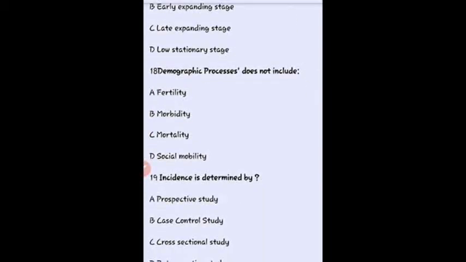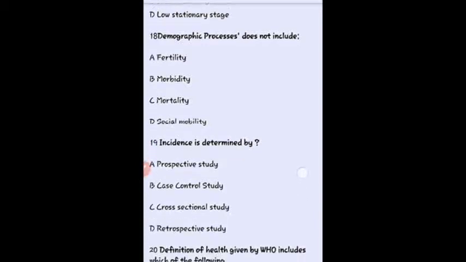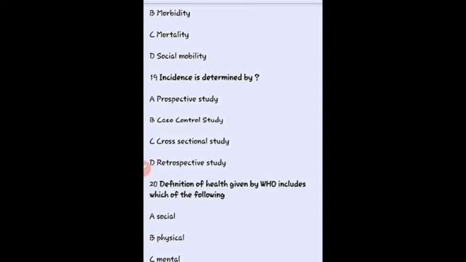Demographic process does not include, so here our right answer is morbidity. It includes fertility, mortality and social mobility. The incidence is determined by, so here the right answer is prospective study. Okay, so incidence is the number of new cases and prevalence is the number of total cases. So incidence is determined by the prospective study.